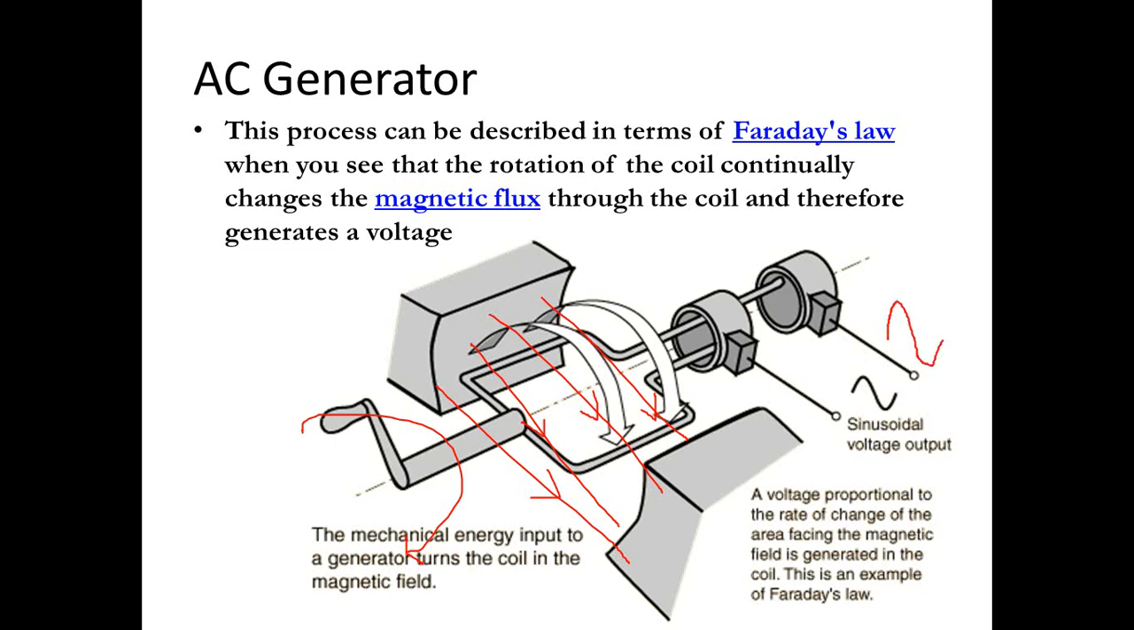If it is a generator, the flux will be linked along with the coil. Because you keep on rotating, there will be changes in your magnetic flux. Due to those changes, the induced EMF will change from positive to negative, so that you will get a sinusoidal output in your generator.